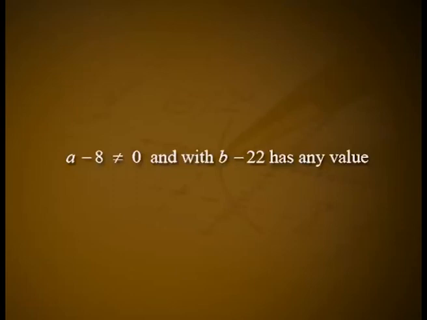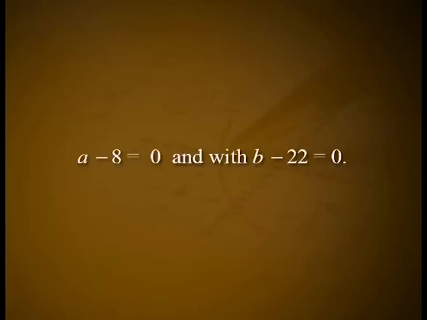2. The given system of equations has a unique solution if rank of A is equal to rank of the augmented matrix AB is equal to 3, the number of unknowns. From the last matrix obtained by elementary row transformation on AB, it can be seen that this is possible if and only if a minus 8 is not equal to 0 and b minus 22 has any value. That is, the system has a unique solution if a is not equal to 8 and b takes any value.